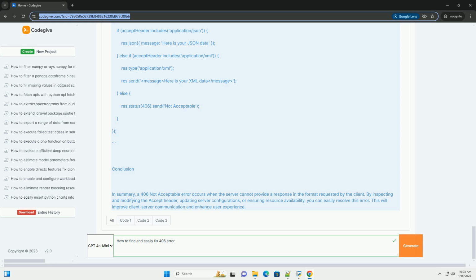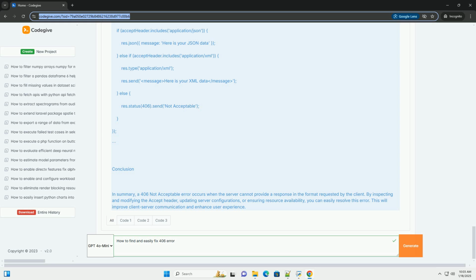Example scenario. Let's consider an example where a client requests a resource in JSON format, but the server only supports XML. Client code, JavaScript fetch request. Server code, Node.js with Express. In this example, the server can handle only XML, and we need to fix it to respond correctly.